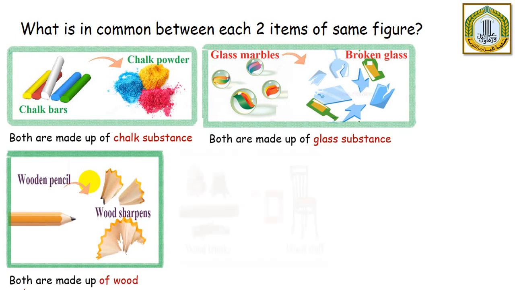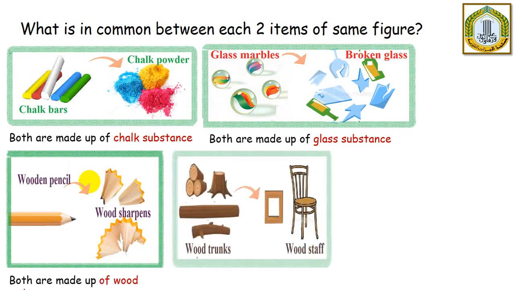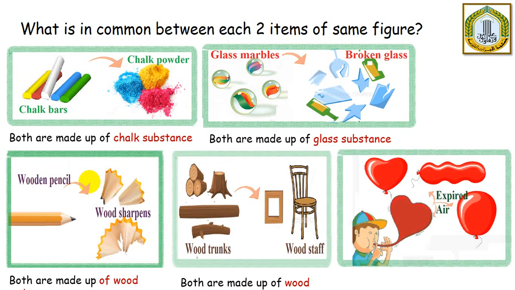Excellent. We have also the wood trunks. They are converted into different items made up of wood, like the chair, the frame. So all of them are made up of wood. Excellent. And here we have different balloons which contain the same substance, which is they are inflated with the same substance, which is the expired air. Okay, let's continue.